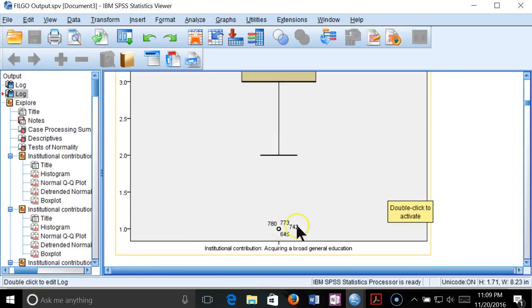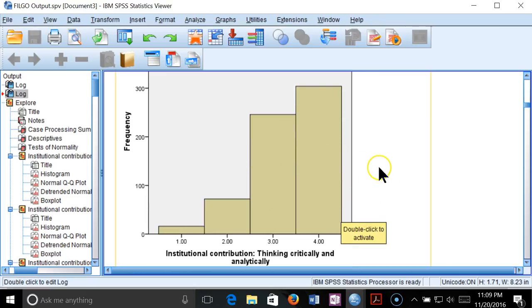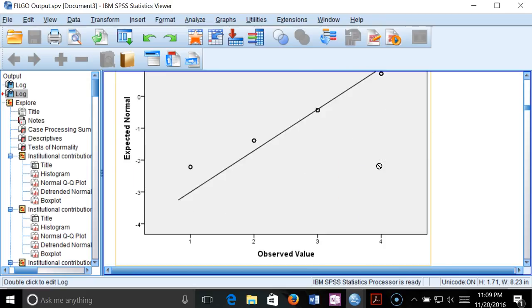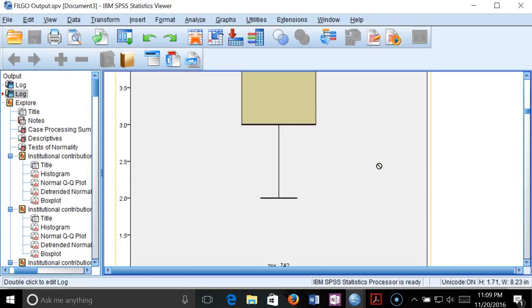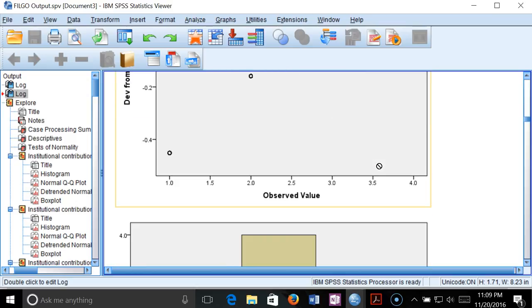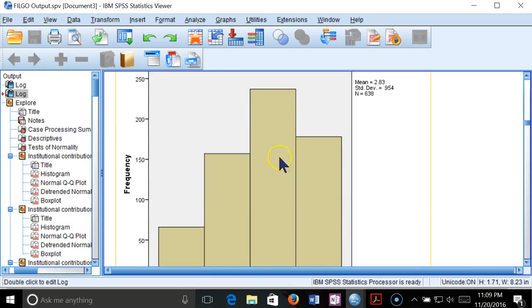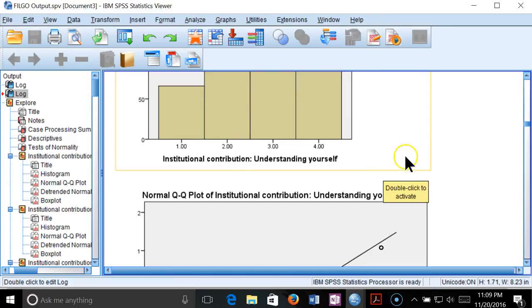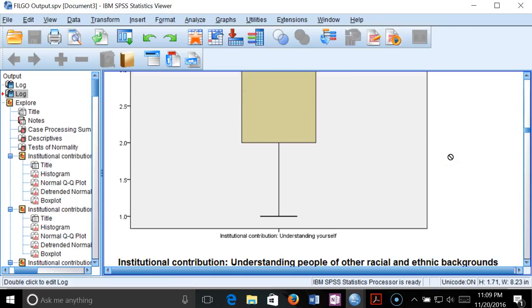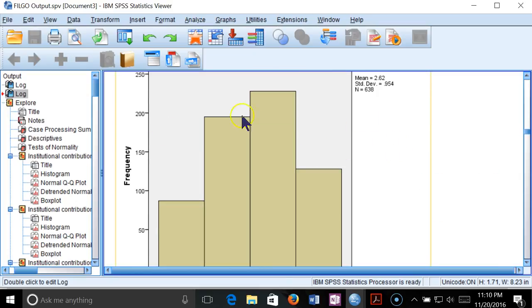We looked, and I showed you that we were kicking some of these out for the discriminant test since they have outliers. Once again, got that nice right-handed skewness going on, which prevents us from being normal. There, it's a little more normal on that one. But I believe that one had some outliers, so we kicked it out of our discriminant test as well. Slightly normal, only a little bit of a right-hand skew, and no outliers on that one, so I did include it. That one actually looks pretty good.